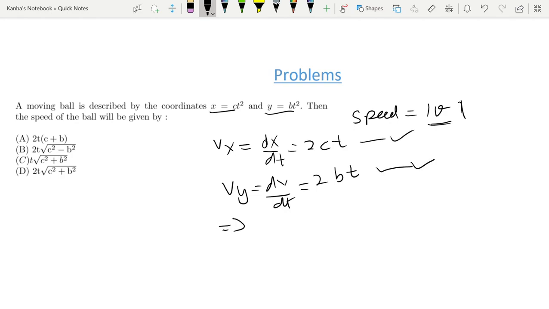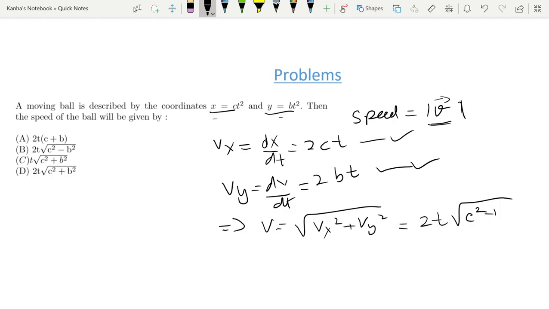Every time you are given two components, you can separately do them. There is no jumbling up of equations. Alright, so just look at what is given in the question. So you get Vx, you get Vy, and to find speed you use this formula. So V is equal to root of Vx square plus Vy square, which is root of (2ct) square plus (2bt) square, which is this one.